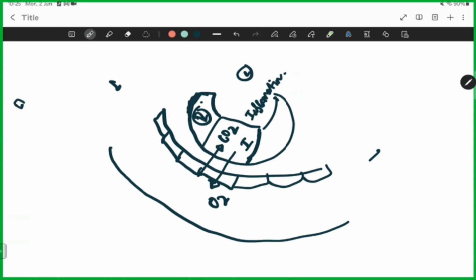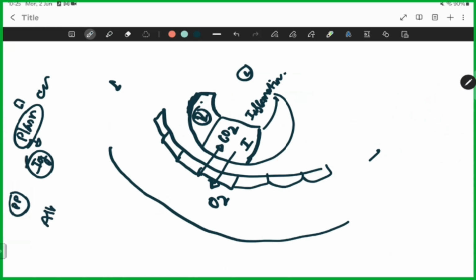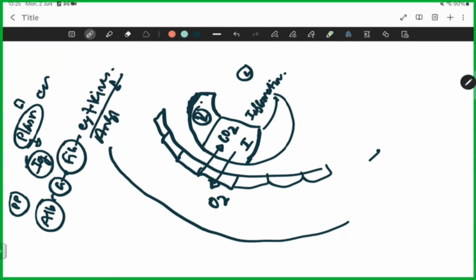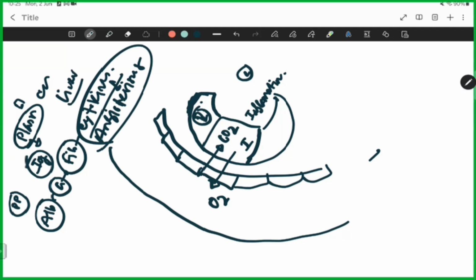We told you in pathology class that our blood has plasma and cells. In plasma, we have immunoglobulins. Like plasma proteins. What are the proteins? Albumins, globulins, fibrinogen, cytokines, angiotensinogen. Okay, angiotensinogen, all these. These are from liver and they are roaming around in blood.